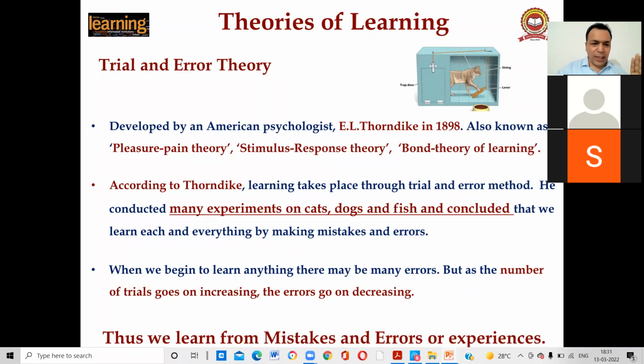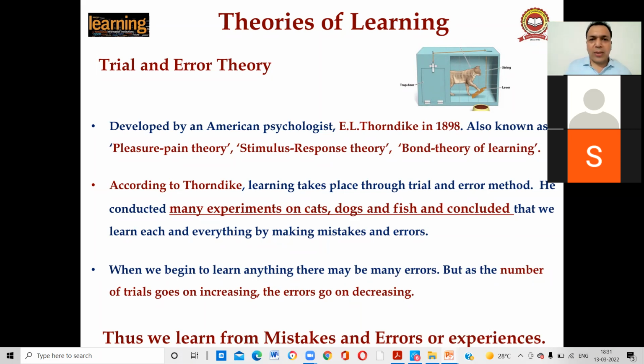Thorndike said that when we begin to learn anything, there may be many errors, but as the number of trials goes on increasing, the errors go on decreasing. So ultimately we become perfect, and basically we learn from making mistakes. For example, we have to learn how to ride a bicycle.